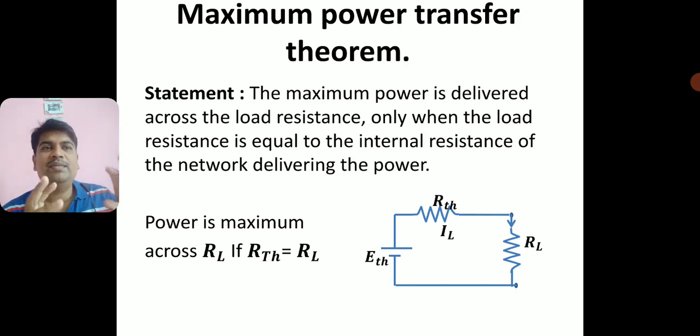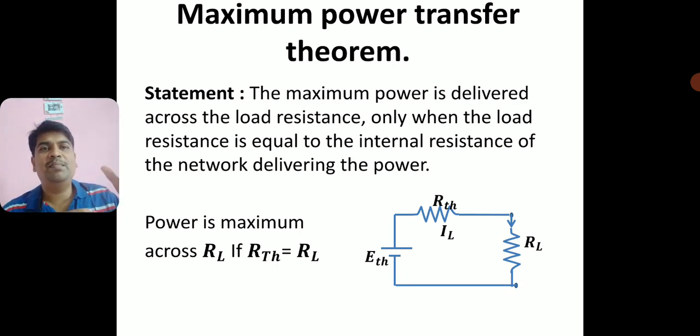Now, maximum power delivered across the load resistance. Look at the network. We have a very simple network: a battery E_TH connected to an internal resistance R_TH and the load resistance R_L. R_TH is the internal resistance, of course, and R_L is the load resistance.